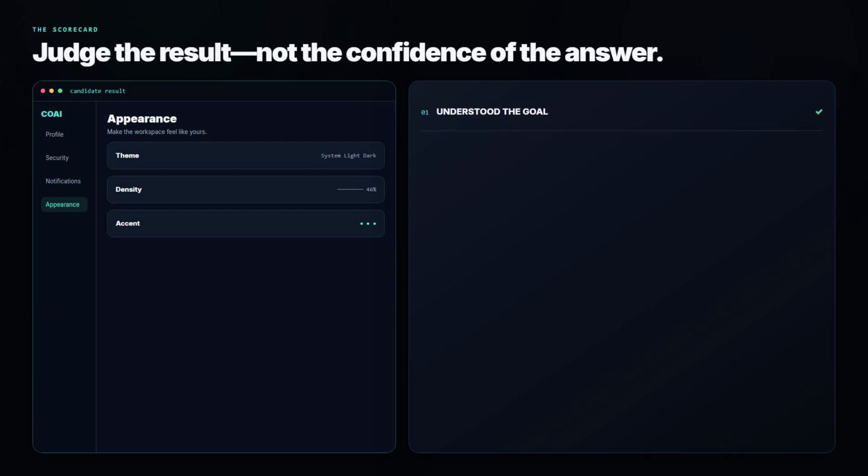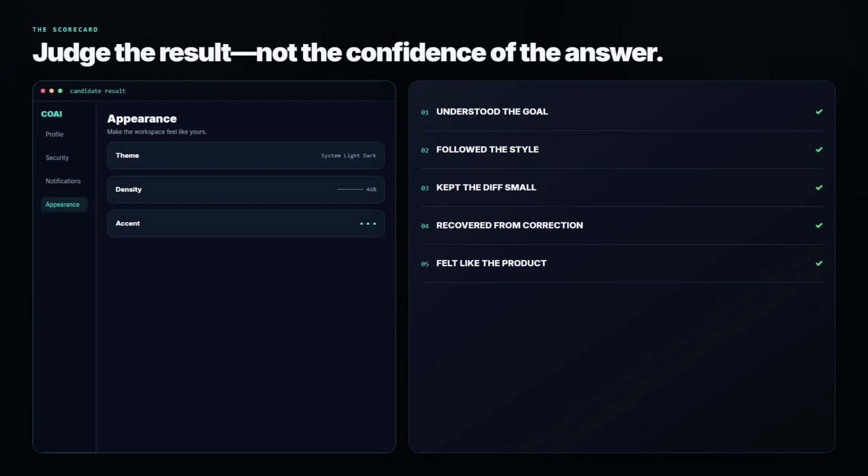Then ask, did it understand the goal? Did it follow the existing style? Was the diff small? Did it recover when corrected? Did the final result feel like the product? That last question matters. Vibe coding is not just code, it is taste plus execution, and the model that feels smartest is the one that helps you keep both.